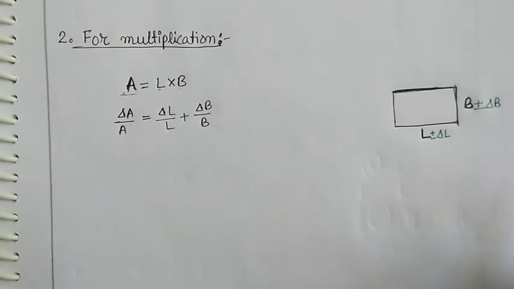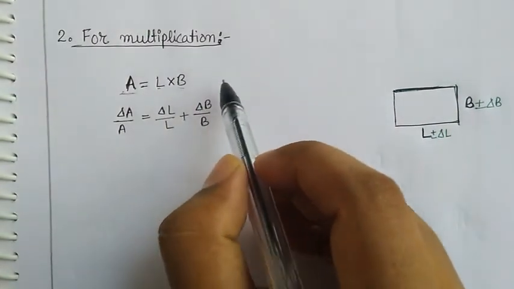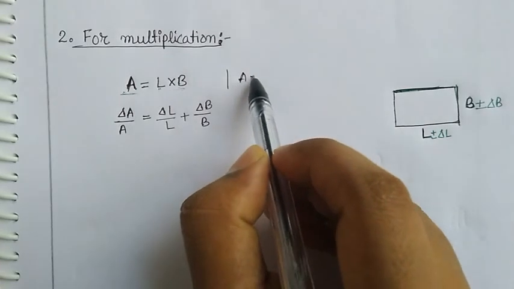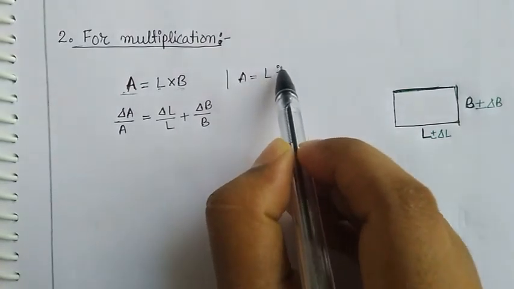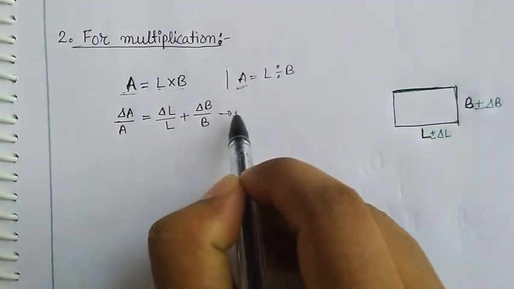But remember that even if this is division, for example, let's say if it is A equal to L divided by B, in that case also the same formula applies.